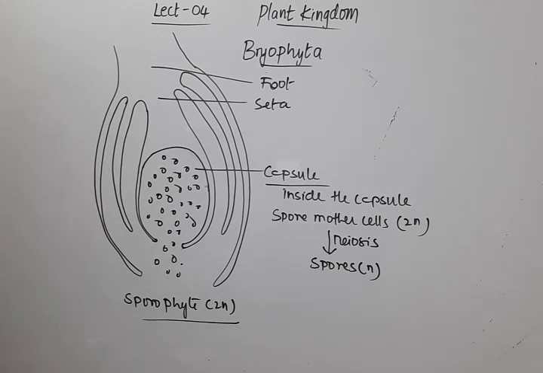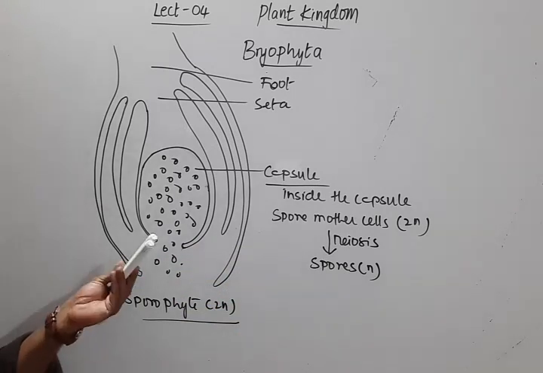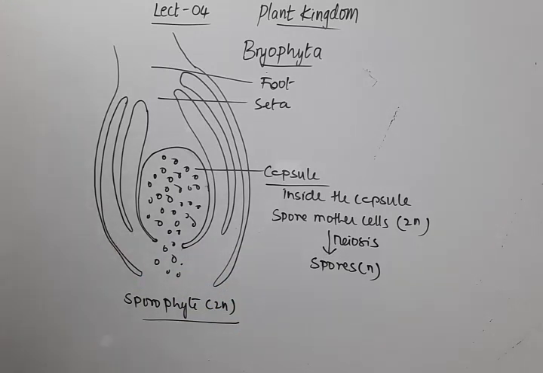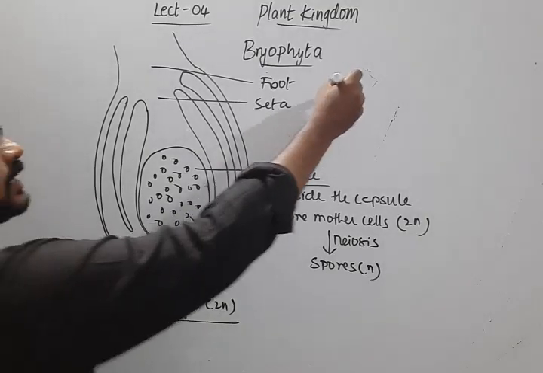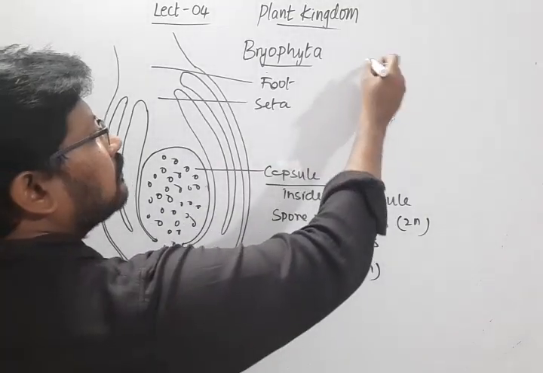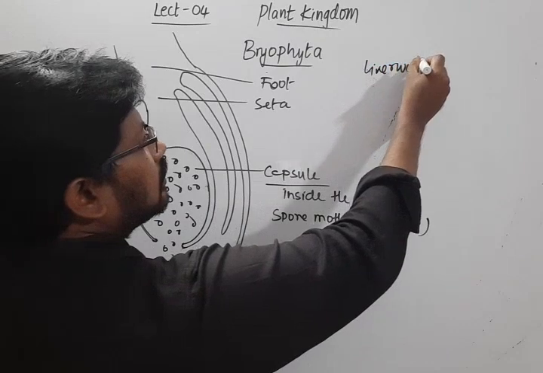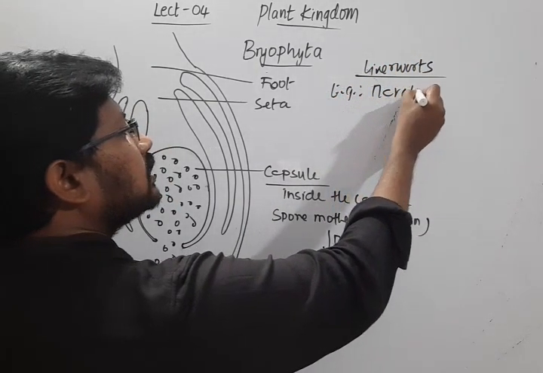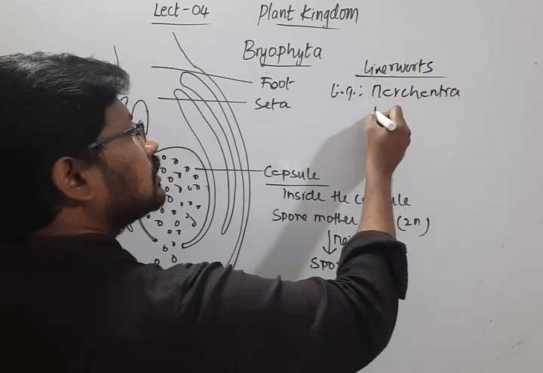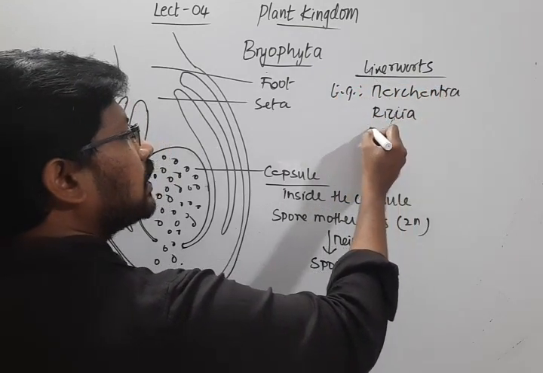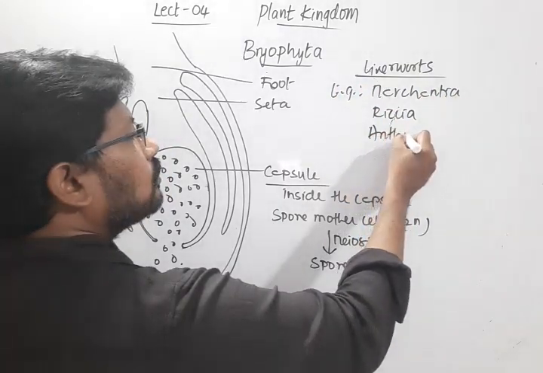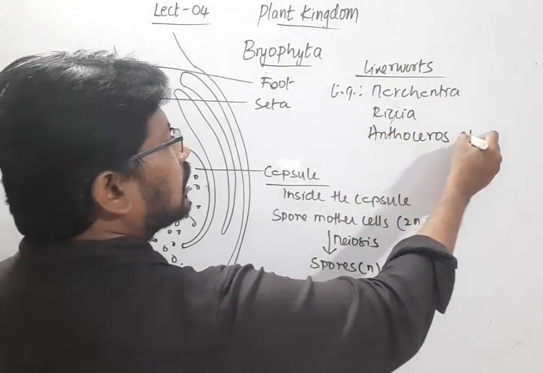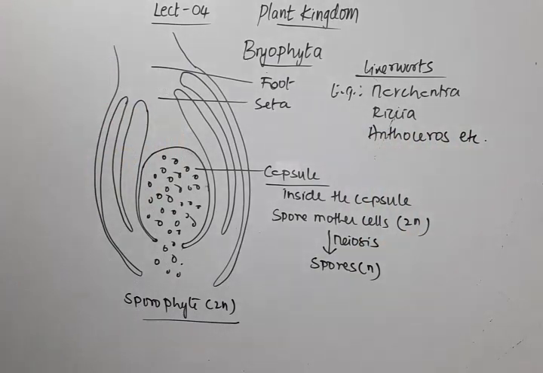This is how reproduction takes place in bryophytes, especially liverworts. Examples of liverworts are Marchantia, which I have already mentioned, then Riccia, Anthoceros, etc.